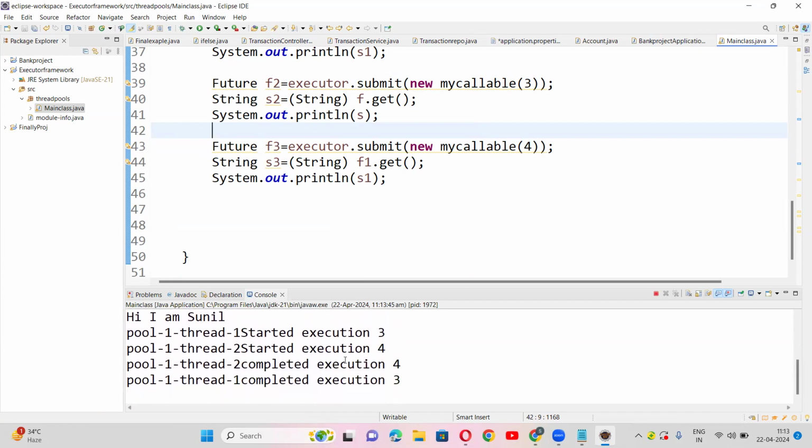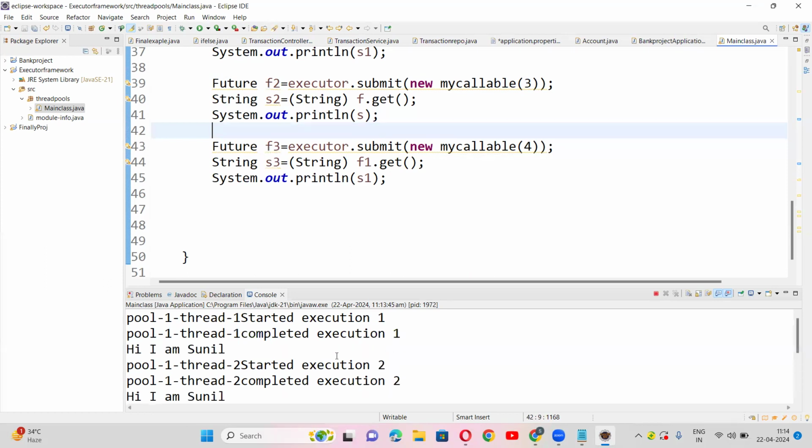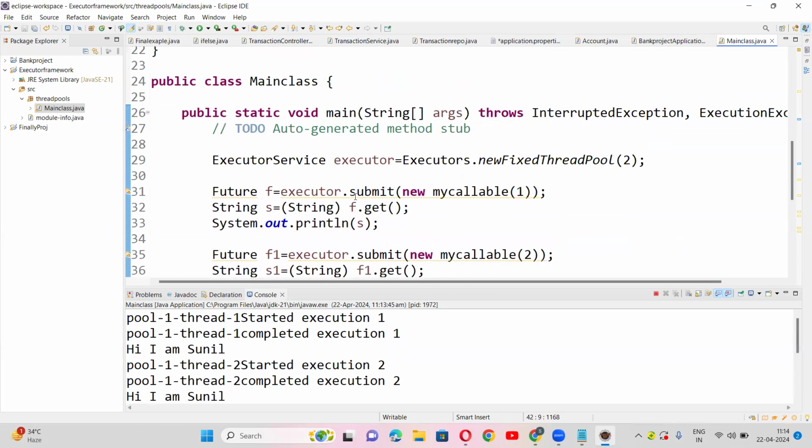Is that fine, guys? Yes, sir. So this is one of the best examples for callable, future, and call method. You have seen future, you have seen submit, and you have seen the callable interface and the call method. And there is one very important model. Is that fine, guys?